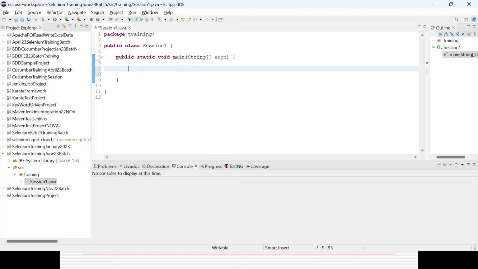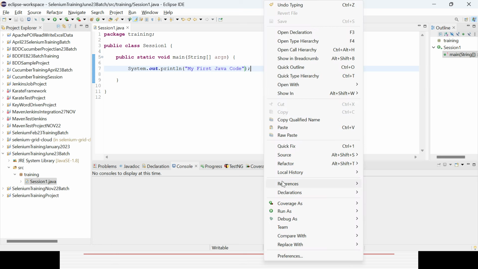You can type sysout, then press Ctrl and spacebar at the same time. You could see the method from Java is coming, right? So I can give within the double quotes, my first Java code. So that is the way: sysout, Ctrl spacebar at the same time, and that method will come. Otherwise you can manually type it, and then within the double quotes you can give it here. Once you are done, press Ctrl S to save it.